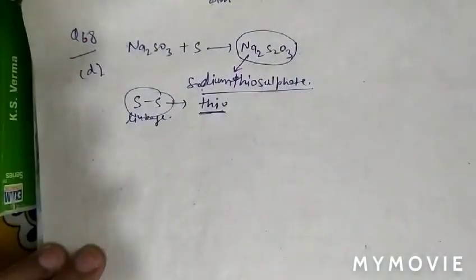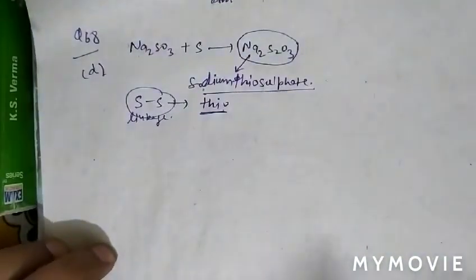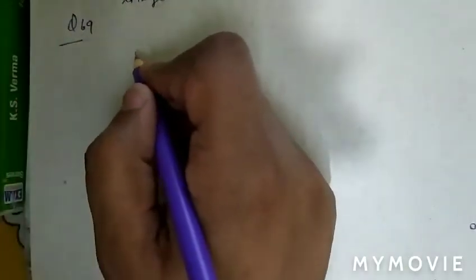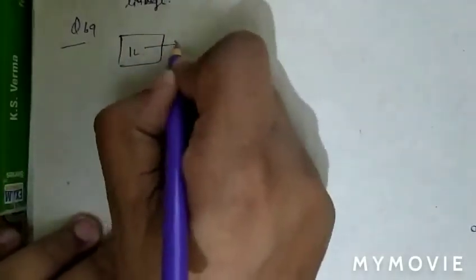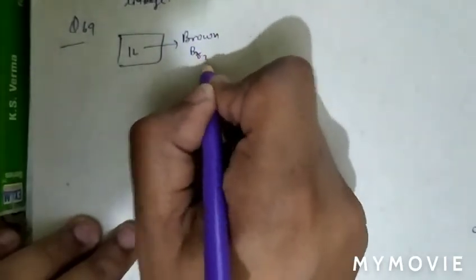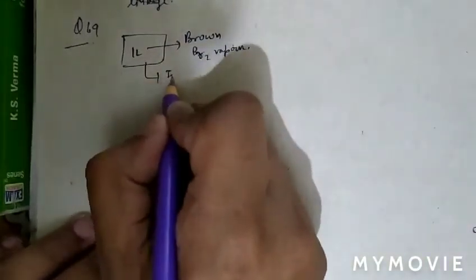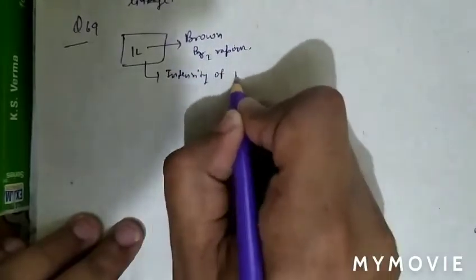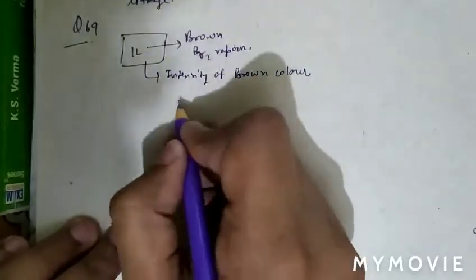See question number 69. In question number 69, what is given there? The question is, a 1 liter flask is full of brown bromine vapors. And what is given there? The intensity of brown color will not decrease.